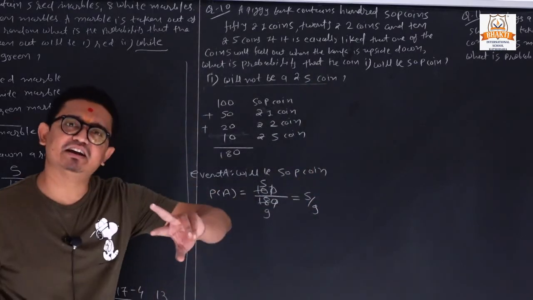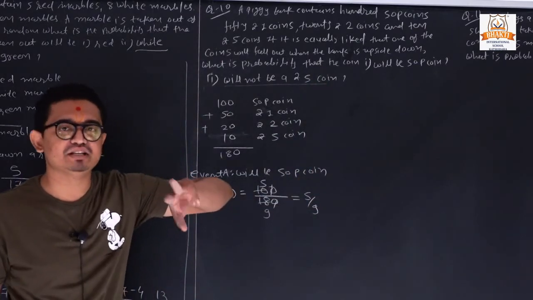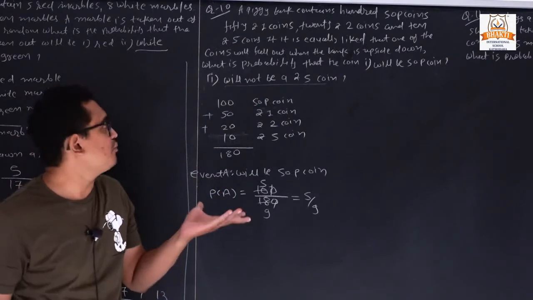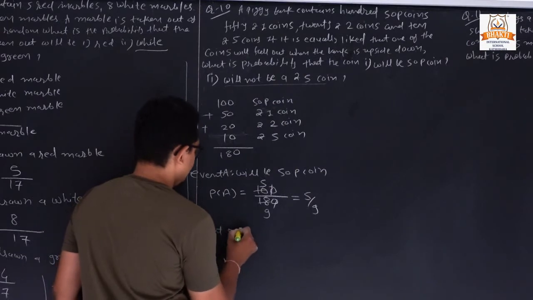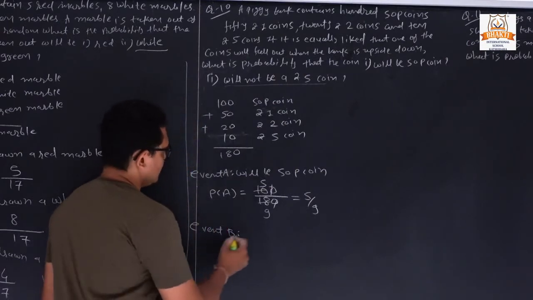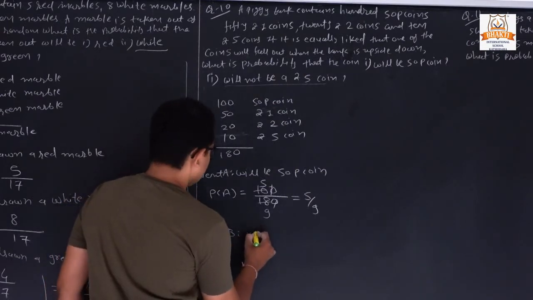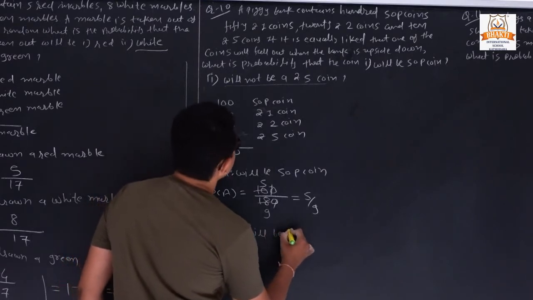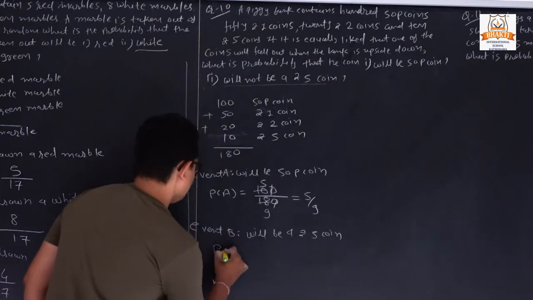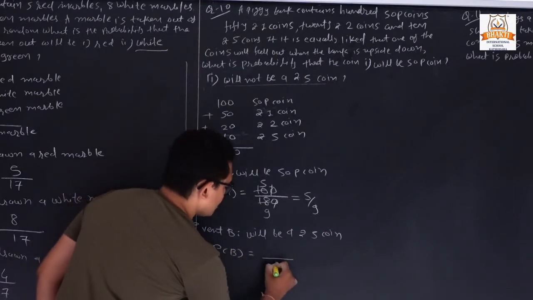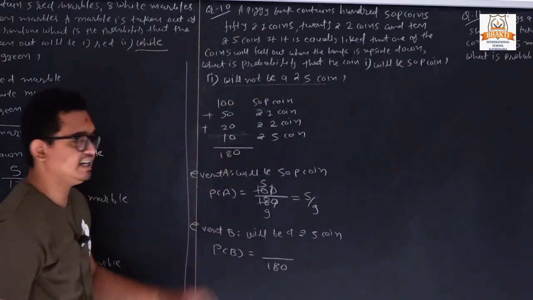Second, will not be a 5 rupees coin. So first of all we can find the probability of rupees 5, then we can complement it. So second event B will be a rupees 5 coin. So P of B. So first of all total possible outcome it is 180.